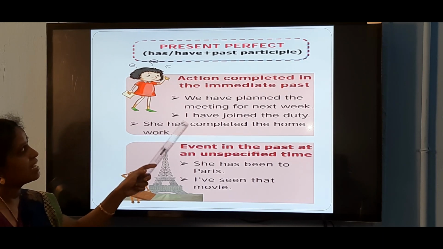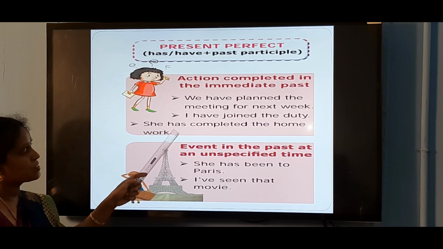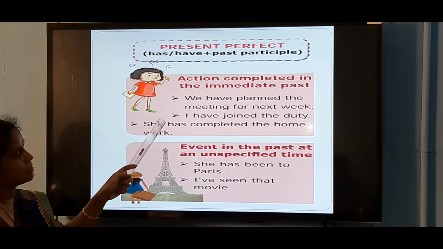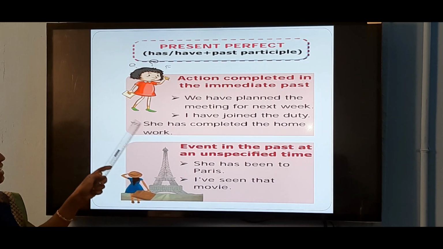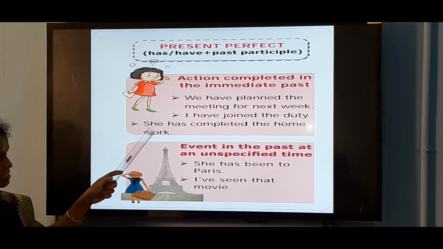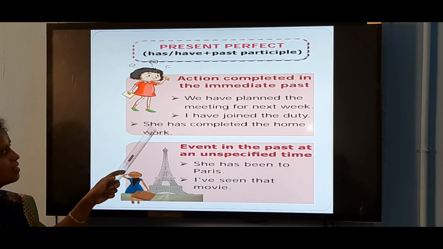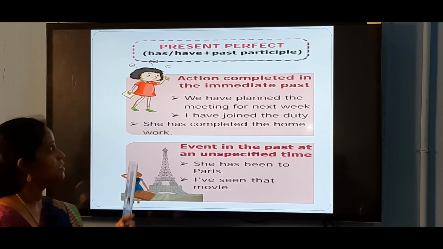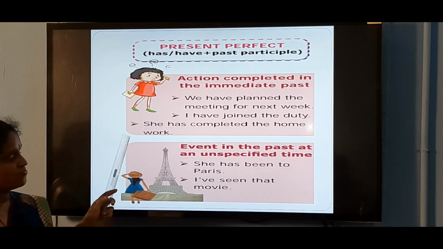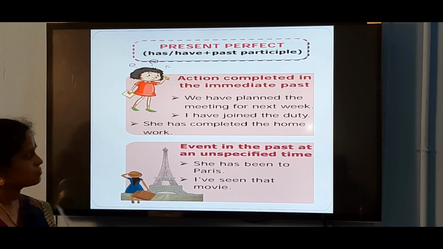Why do we use has? For third person singular pronouns we use has. For other pronouns we must use have. Only for third person singular he, she, it we use has. So in this example, she has completed the homework. For an action just finished, we use present perfect.